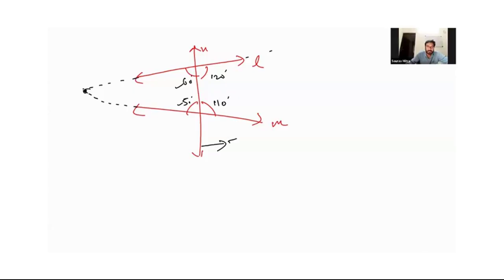This is called the transversal. Here it is not possible: if you try to extend these you will not get any meeting point. You will get the meeting point only on the side which has angle value less than 90 degrees. So this is your fifth postulate.